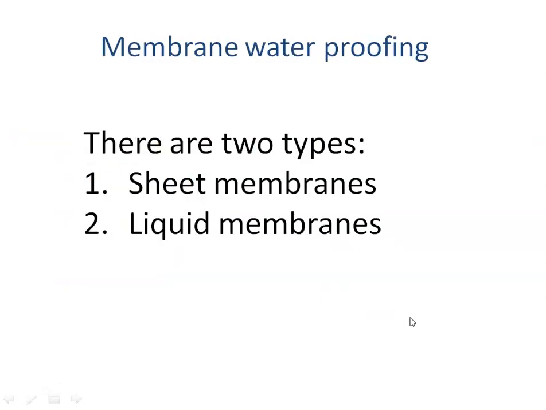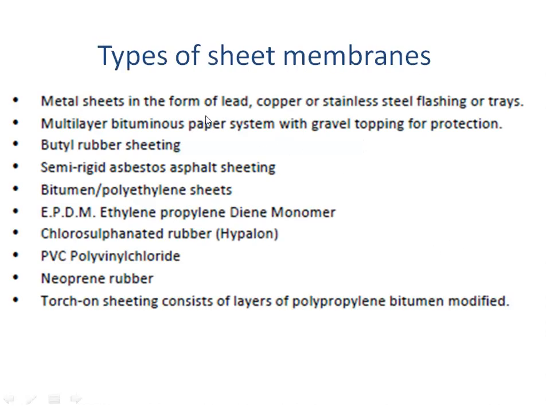Now there are going to be two types of membrane waterproofing. One is made out of sheets, and the other is made out of liquid membranes. So liquid is applied, whereas here the sheets will be pasted, or the adhesion of the sheets will be done onto the surface, whereas here the liquids will be either brushed on or sprayed onto the surface. So there are types of sheet membranes which you can see here.